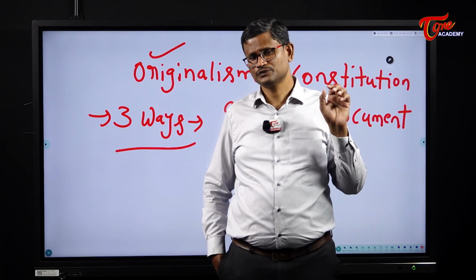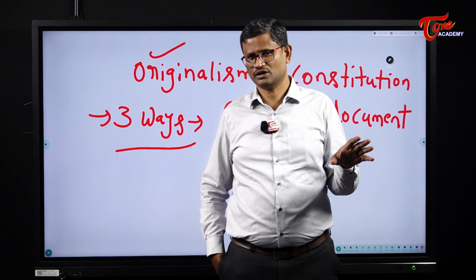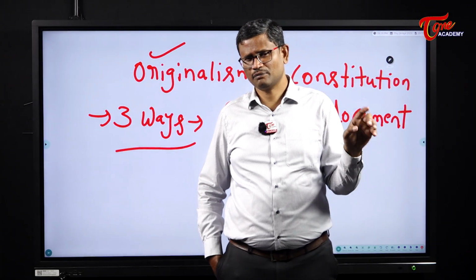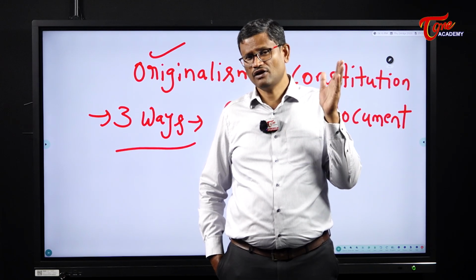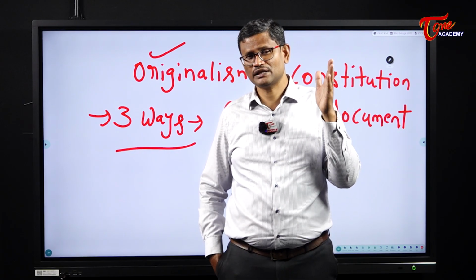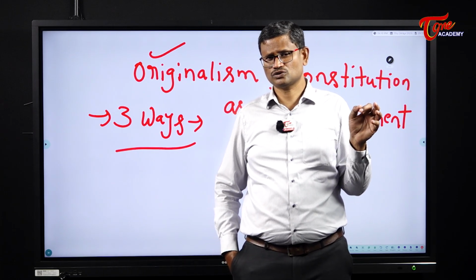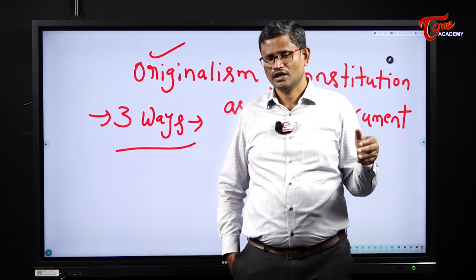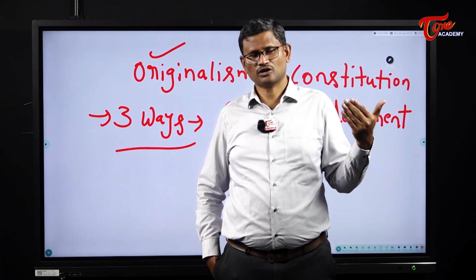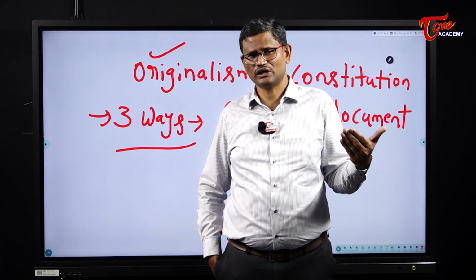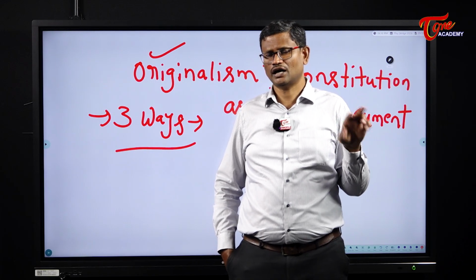But if you take the Constitution of United States of America, every amendment can be done by the American Parliament by special majority. In addition to that, every amendment must be given approval by 3/4 states. That's why changing the American Constitution has become very, very difficult. In its existence of last 220 years, the American Constitution has been amended only 28 times. So that speaks volumes about the rigidity of the American Constitution.